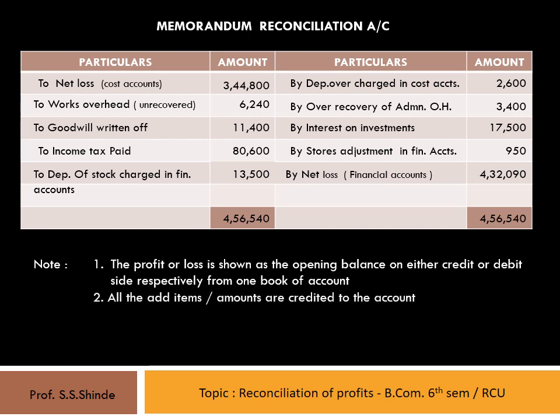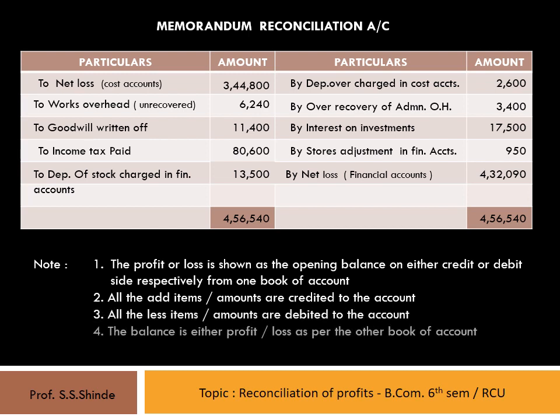All the add items or amounts are credited to the account and all the less items or amounts are debited to the account, and the balance is either profit or loss as per the other book of account. So this is how the memorandum reconciliation account is also prepared in some cases where the statement may not be prepared. But this memorandum reconciliation account is just a working note and does not form a part of the double entry system.